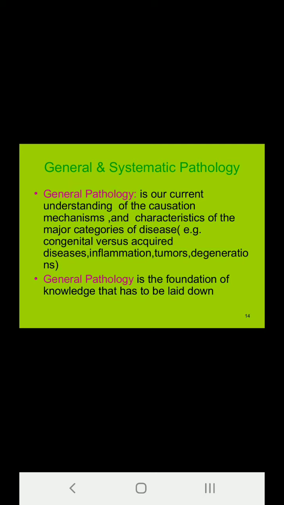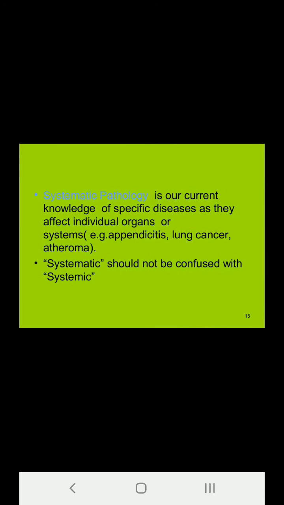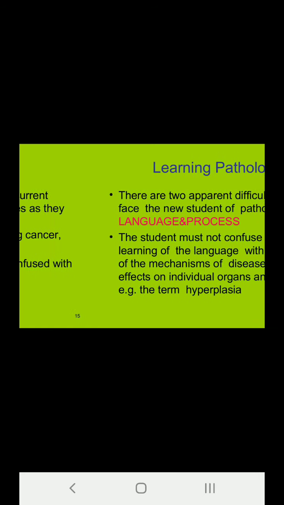Why neoplasia occurs, what are the different causes of neoplasia, how does invasion occur, how does metastasis occur. So if you want to have a grasp of systemic pathology of the different organ systems, you have to read and understand general pathology very, very well. It is the foundation of systemic pathology.